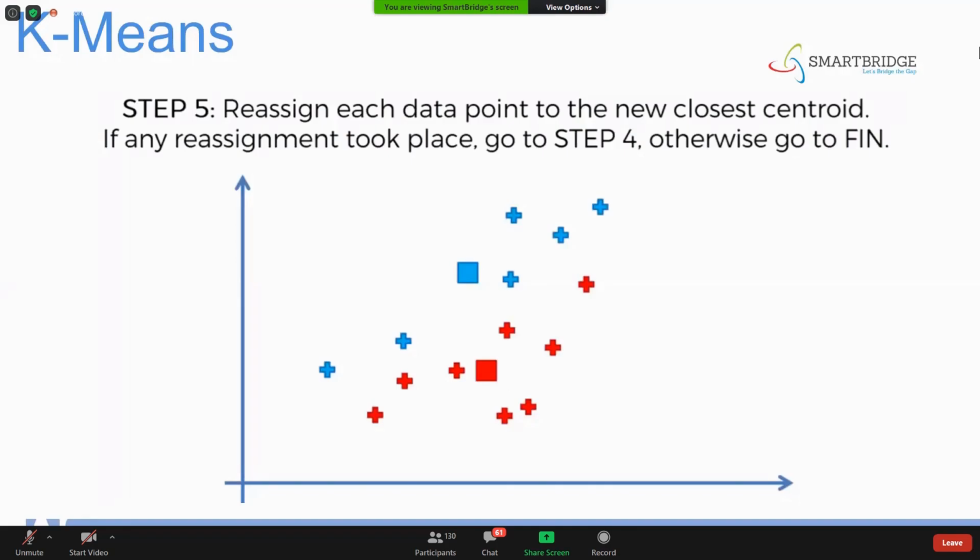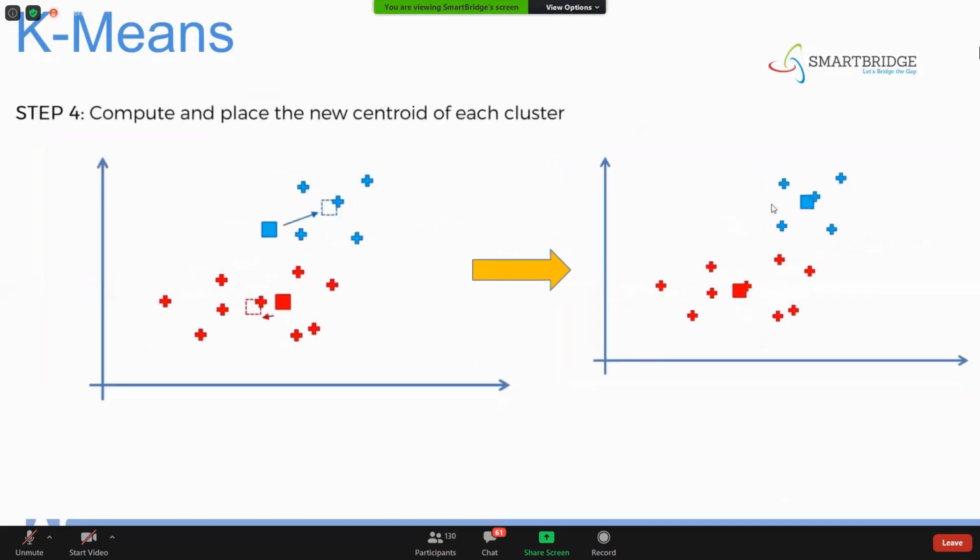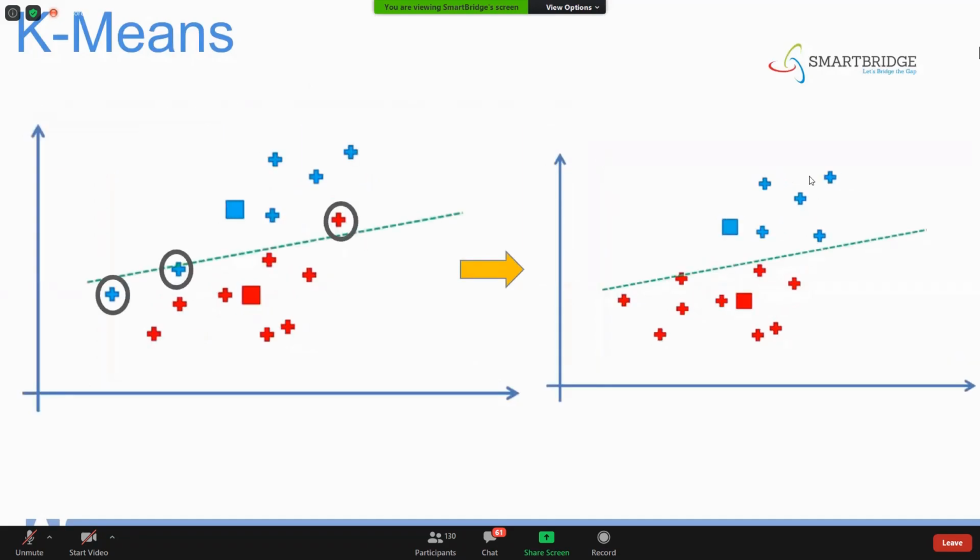Now you have to check whether any reassignment has taken place. Reassignment is nothing but this: are the existing data points, red and blue, changing their categories? Are they converting from red to blue or blue to red? You can see here this point is nearer to red, this point is nearer to red, and this point is nearer to blue. That's the reason a reassignment has taken place. So once there is any reassignment, we convert the points into blue and red categories respectively.